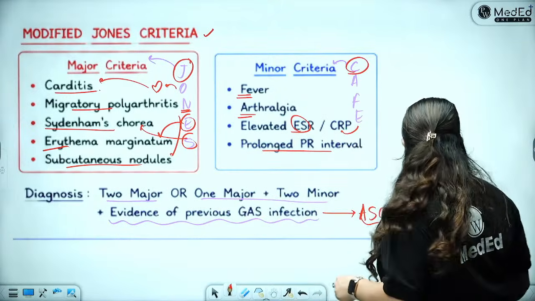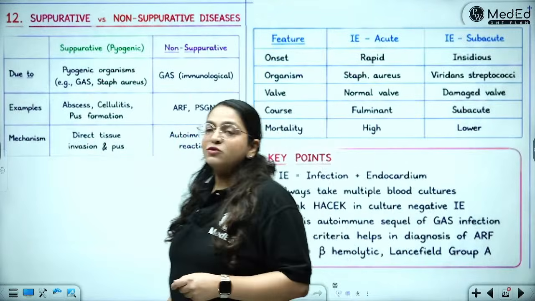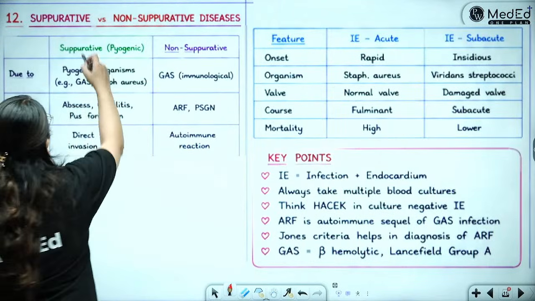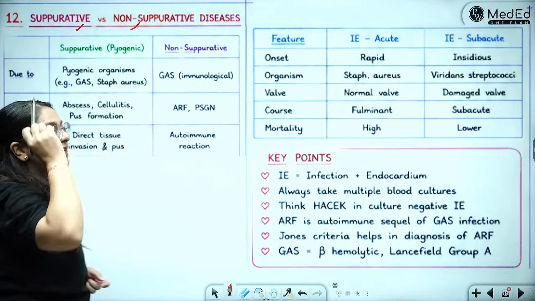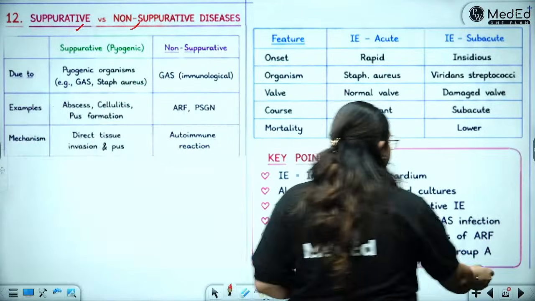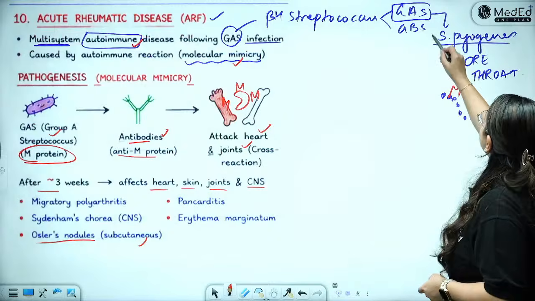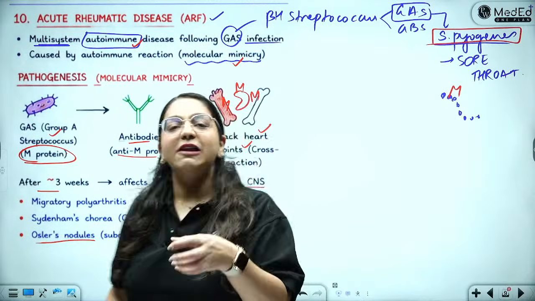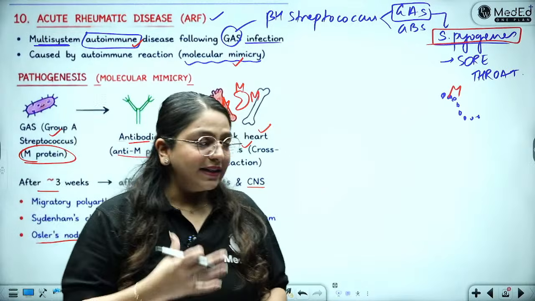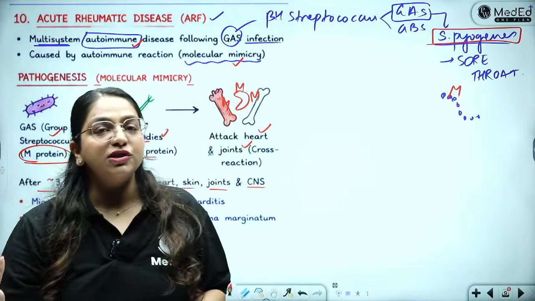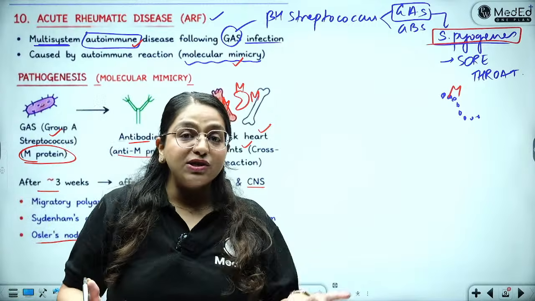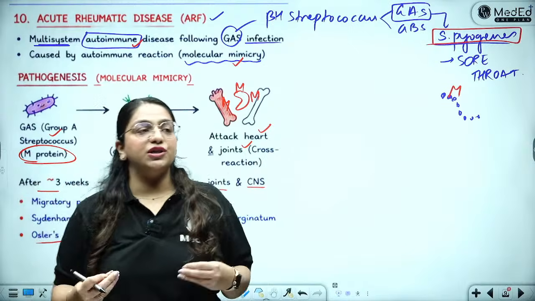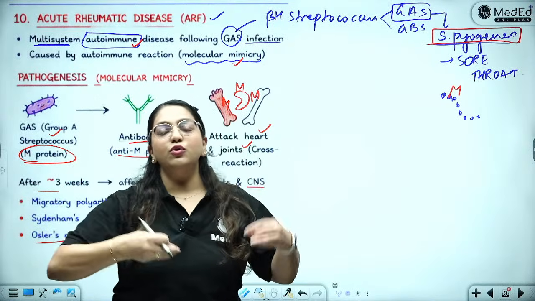All right. Then you have some suppurative and non-suppurative infections. What are the suppurative or non-suppurative diseases? What is the meaning of this? That my group A Streptococcus, which is the Streptococcus pyogenes, it can either lead to, so pyogenes itself means pus producing. So either it can lead to pus producing infections or it can lead to some complications which are not pus producing. So whenever it is going to cause me an acute infection, it is going to go inside the body and it is going to produce the pus.